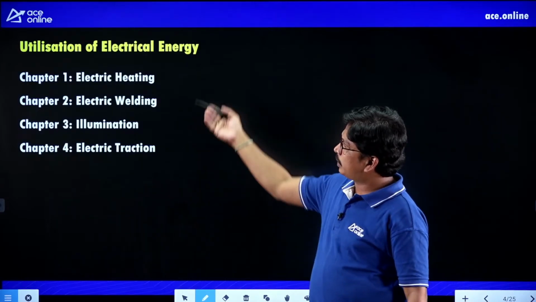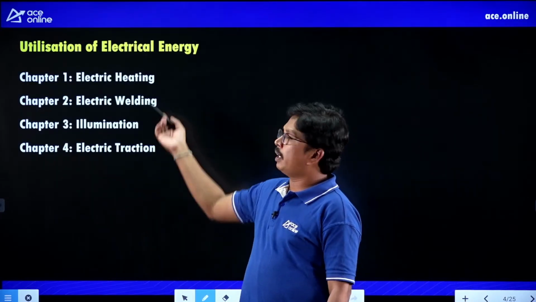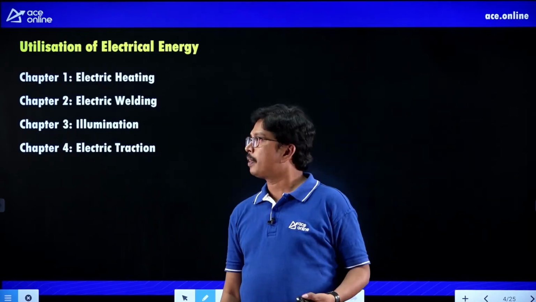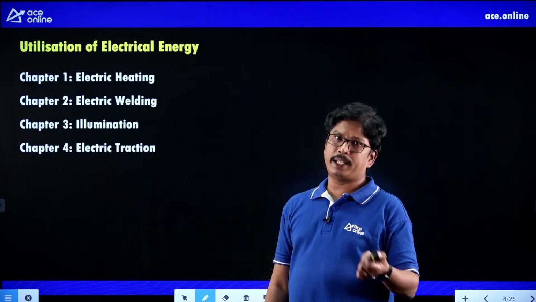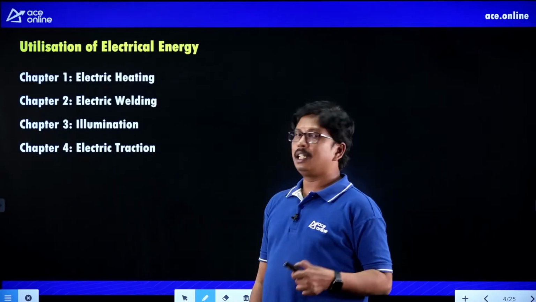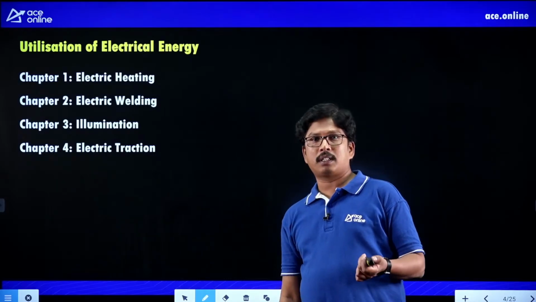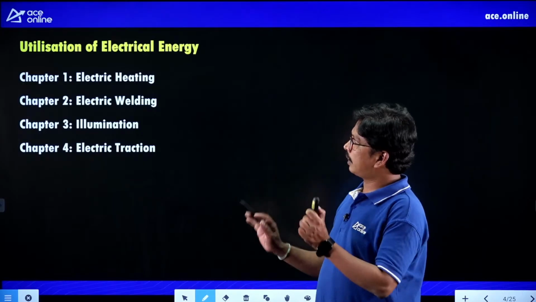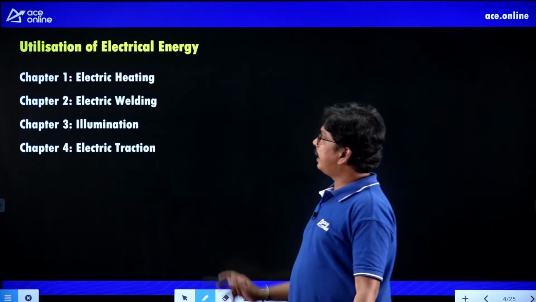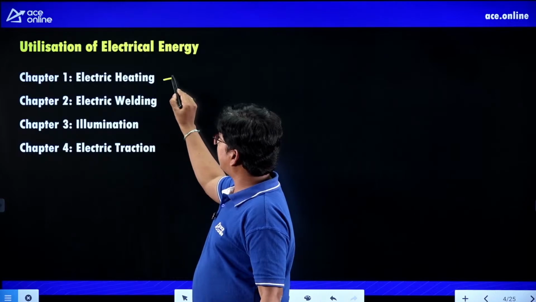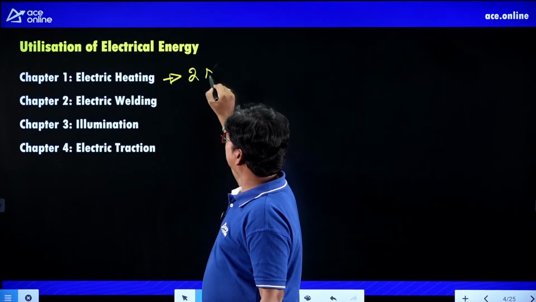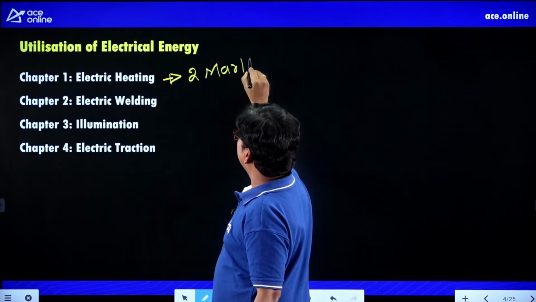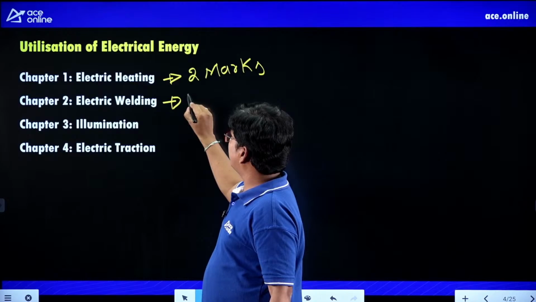We can take those into 4 different chapters. Electric heating we can see, in that various types of heating, and electric welding, right? Various types of welding. Illumination: laws and the lamps, all those things we will discuss in illumination, and traction. So these are the concepts, right? Only in electric heating we can expect a minimum of 2 marks, and in electric welding also we can expect 2 marks.